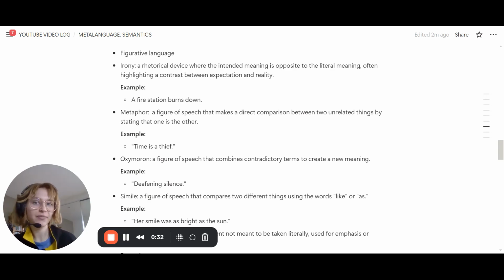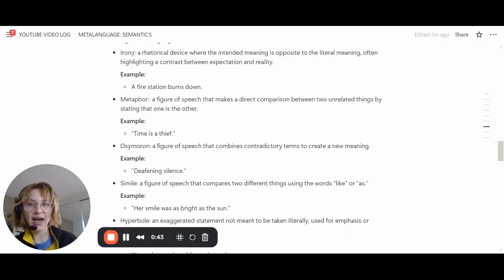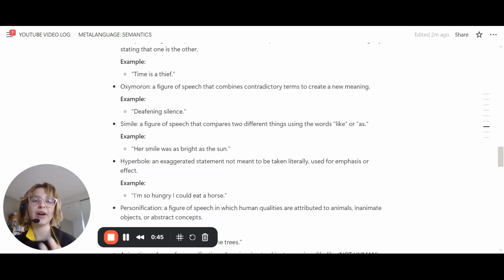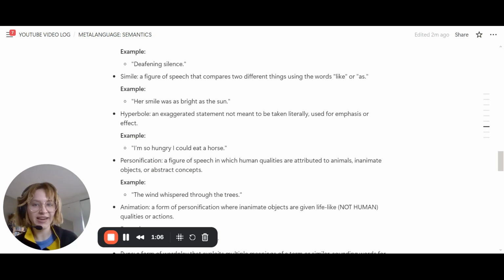So, irony, a rhetorical device where the intended meaning is opposite or contrasted to the literal meaning, such as a fire station burns down, which is quite ironic. An oxymoron is a figure of speech that combines contradictory terms to create a new meaning. For example, deafening silence. So we know that silence can't be deafening because it's silent. However, we've created a new semantic meaning where we can understand that what is being described here is an overwhelming silence.